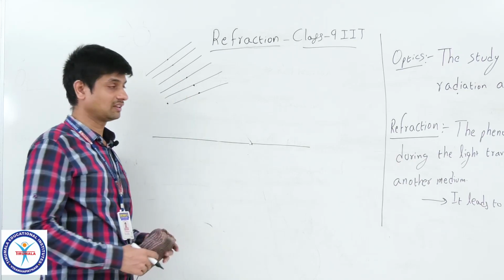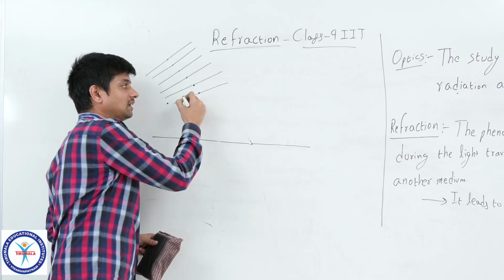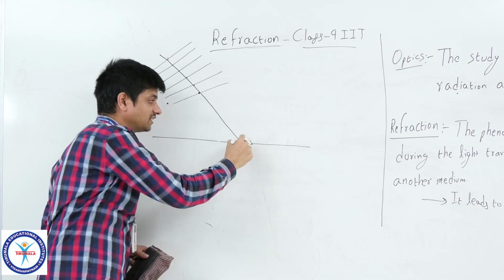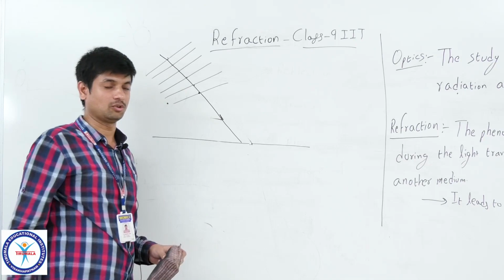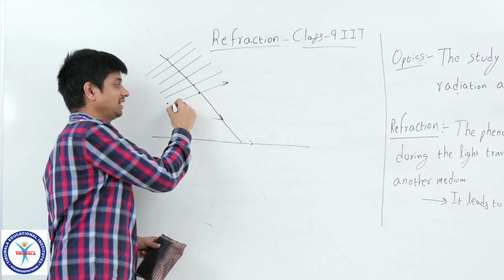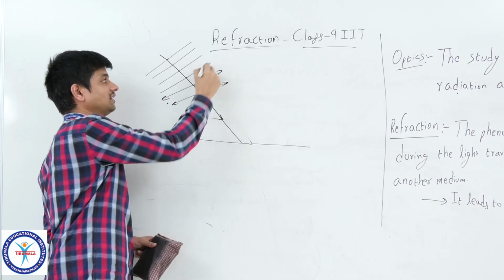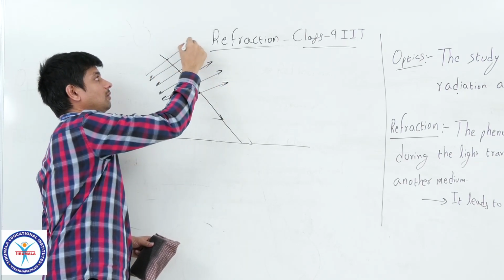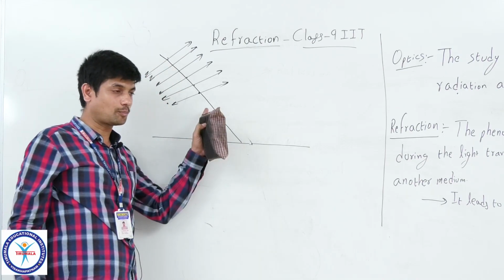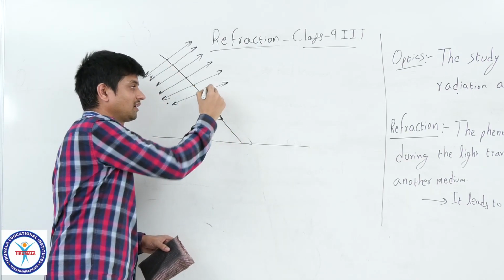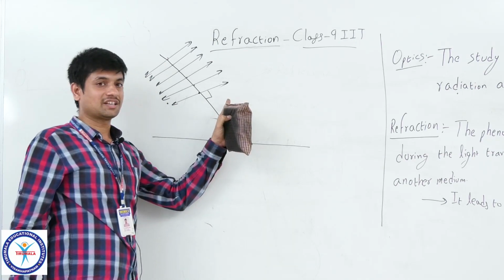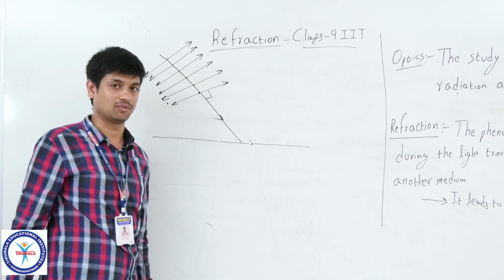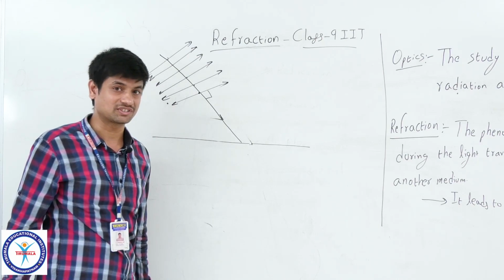So this disturbance will form lateral motion according to its direction of path. Look at this. It is oscillating this side and this side, this side and this side. But path of propagation is this side. So you can say oscillations are perpendicular to the propagational direction, because this is a transversal wave. Light wave is transversal wave.